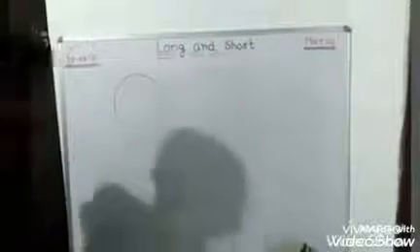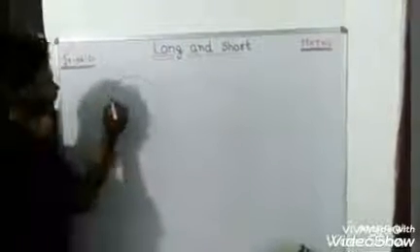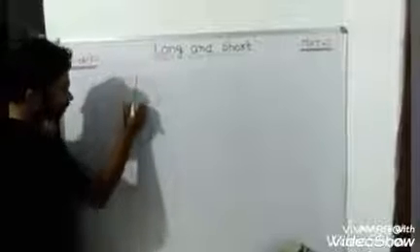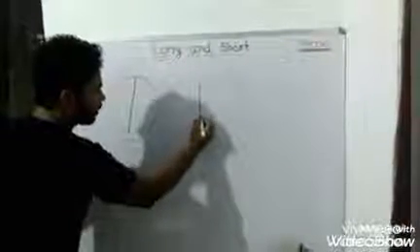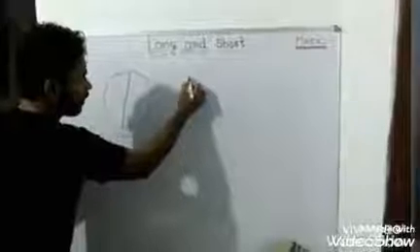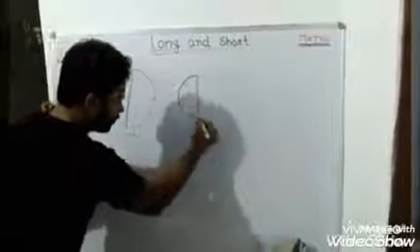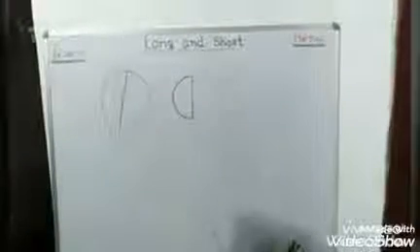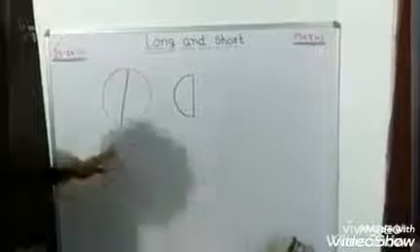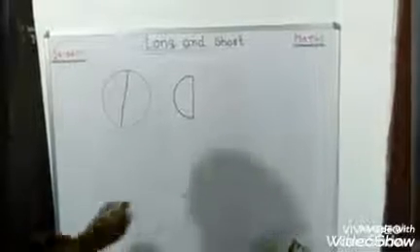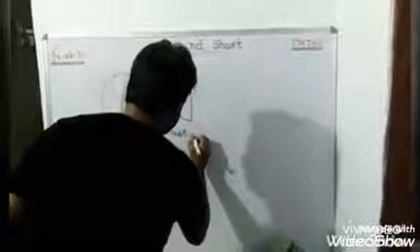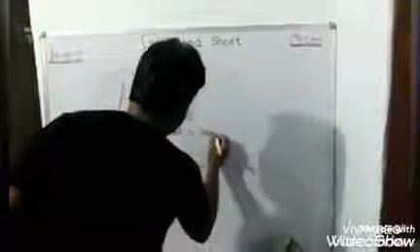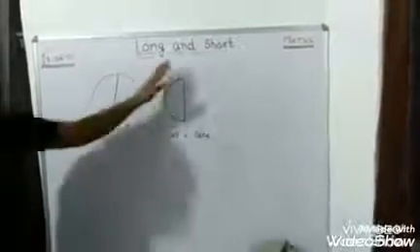What will happen if I draw a line through it and cut it like this and separate it from the whole cake? So what will we write? Half a cake. It is half of a cake.